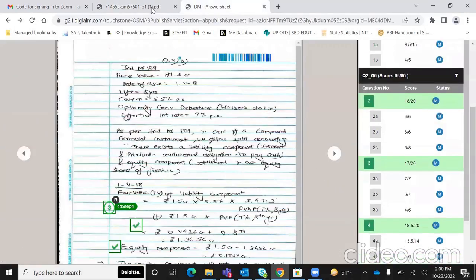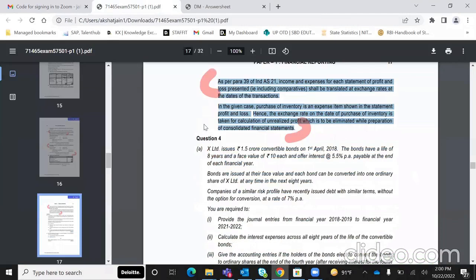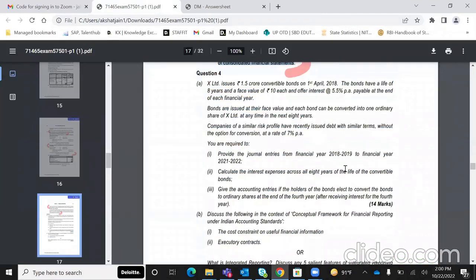Coming on to question 4. Question 4 is here. So question 4 अभी आप देखोगे ना, तो it's based on Ind AS 109 and it's a 14 mark question. बट अगर आप देखोगे ना, इसमें मुझे इतना 14 marks जैसा कुछ लगा नहीं. मतलब ठीक है, question was lengthy and all, but 14 marks is a lot.